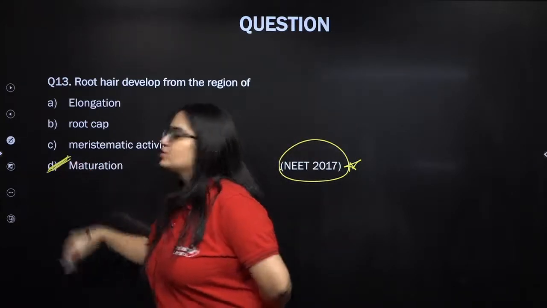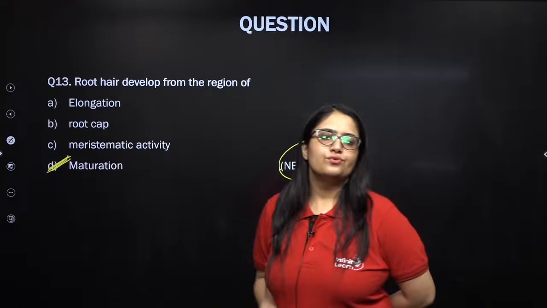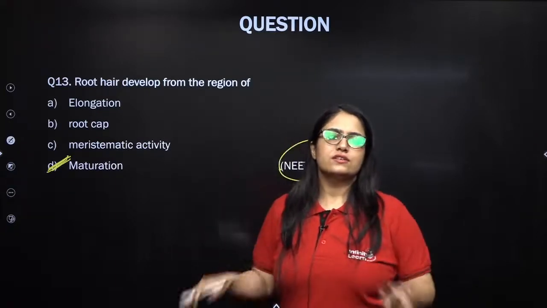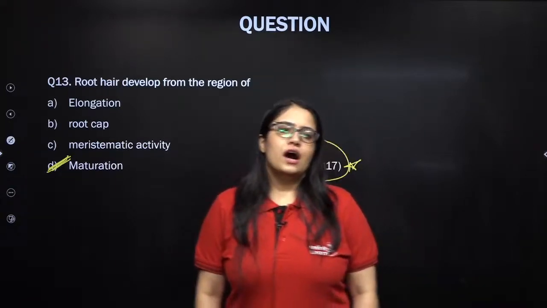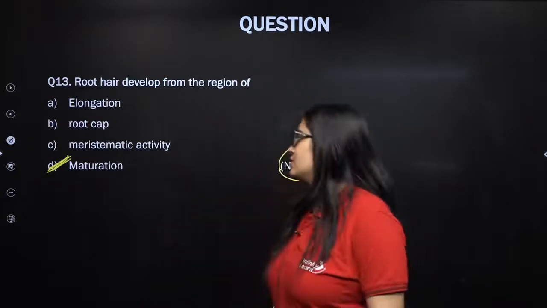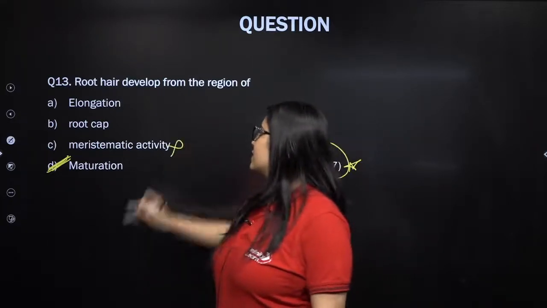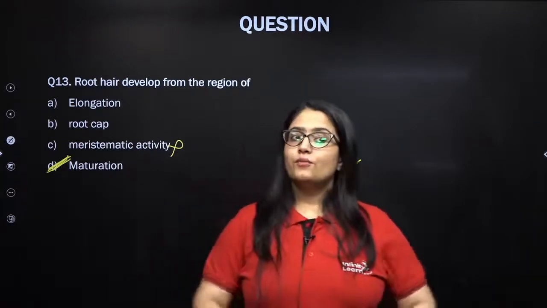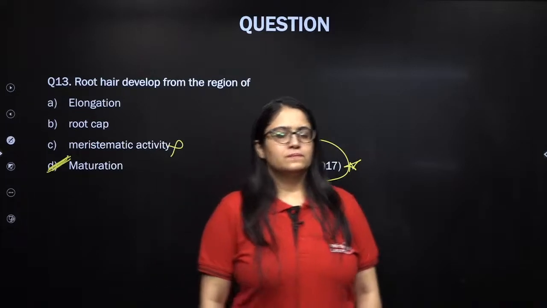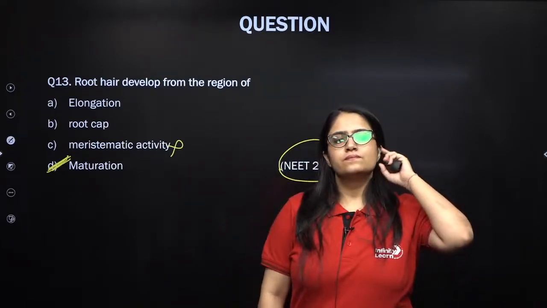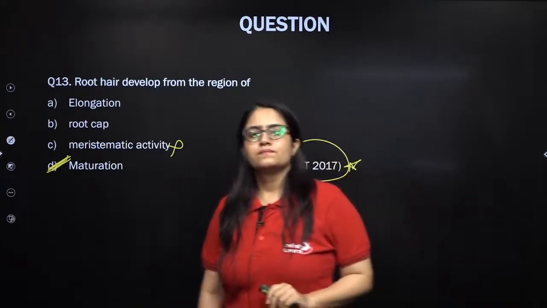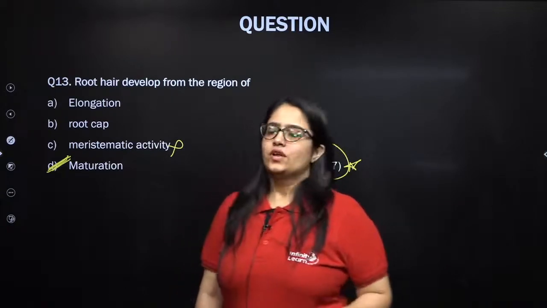Cells from region of maturation start differentiating into root hair cells and increases the surface area of absorption. Ariman, it is maturation, not meristematic. Please remember this, okay Ariman? I hope you will not make the same mistake again, right? Say yes. Next,